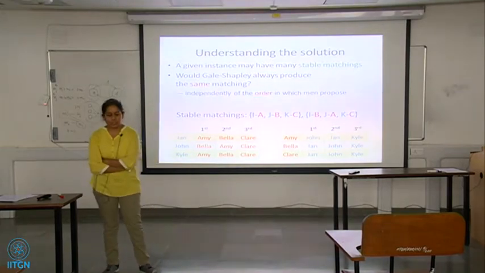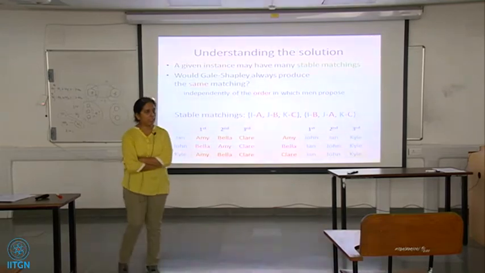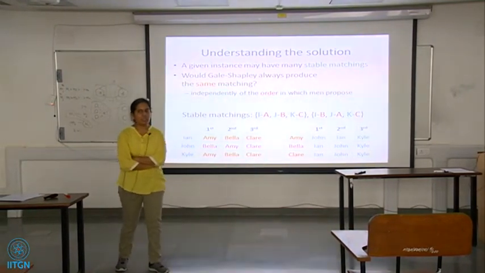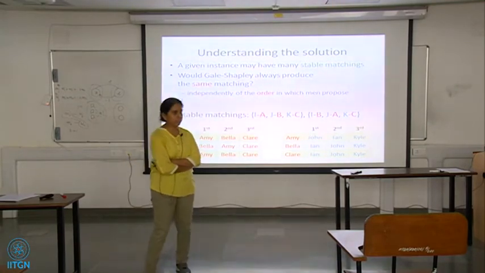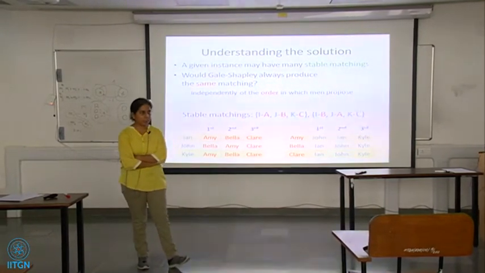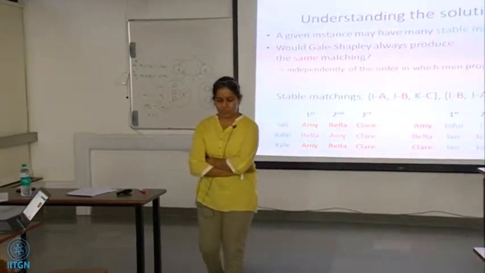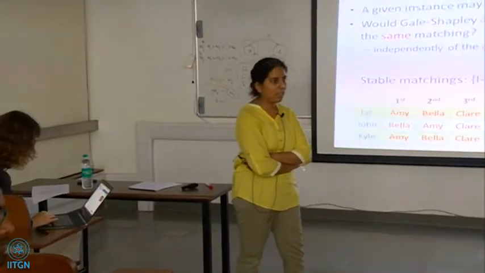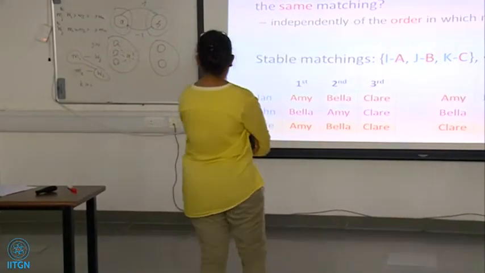I think what is true is that you can impose a partial order on the space of all stable matchings, where the man optimal is the maximal element and the woman optimal is the minimal element, and everything in between.